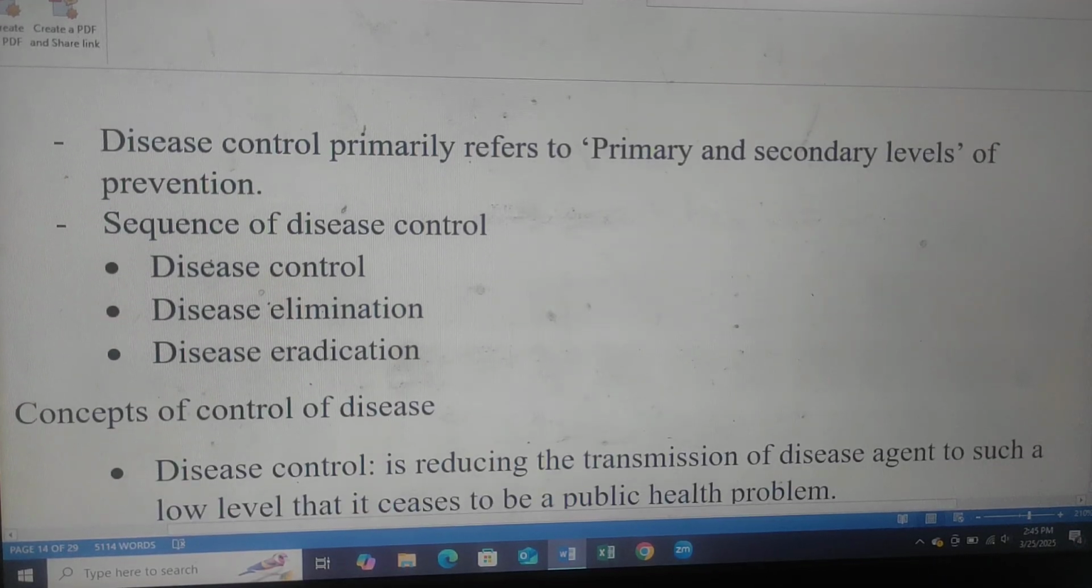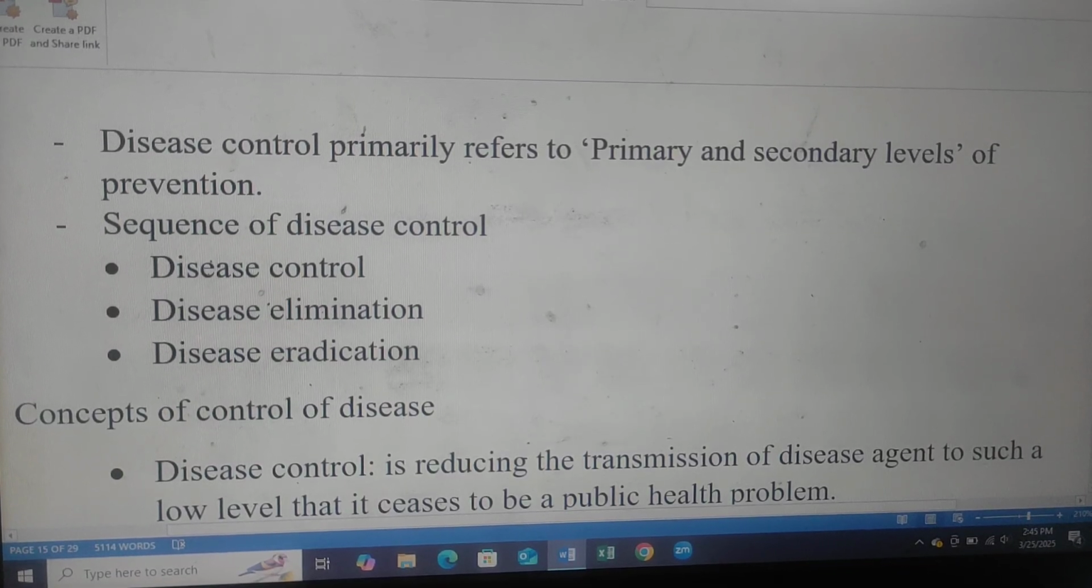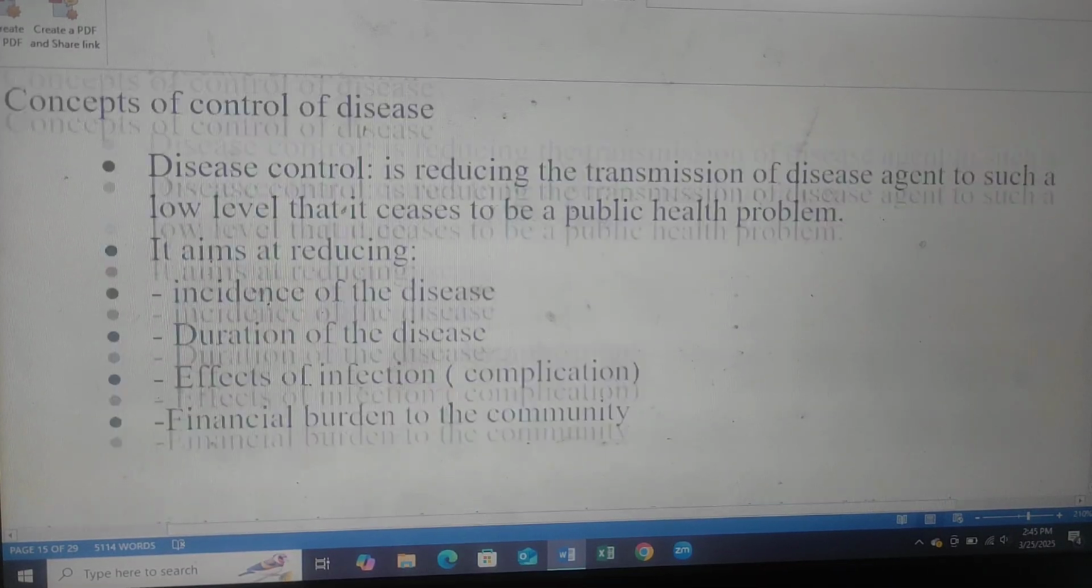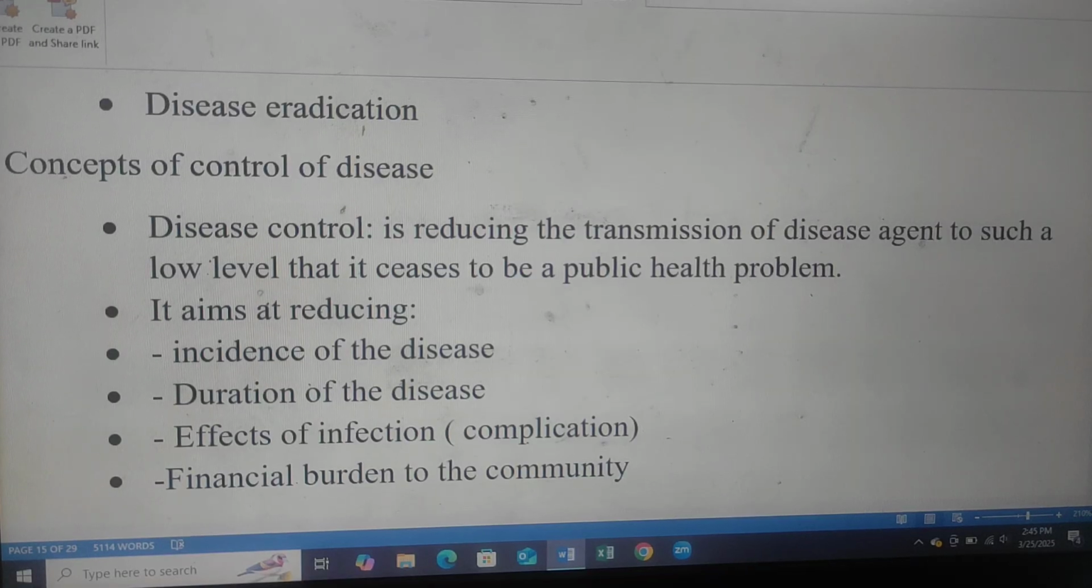Disease control. Disease control primarily refers to primary and secondary levels of prevention. The sequence of disease control includes disease control, disease elimination, and disease eradication. Concept of control of disease: disease control is reducing the transmission of the disease agent to such a low level that it ceases to be a public health problem. It aims at reducing incidence of the disease, duration of the disease, effect of infection, complications, and